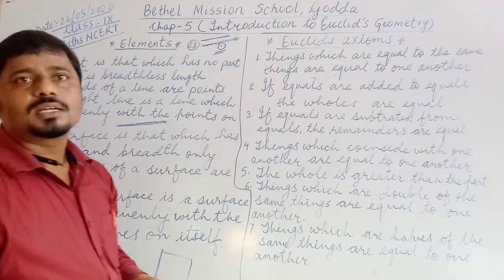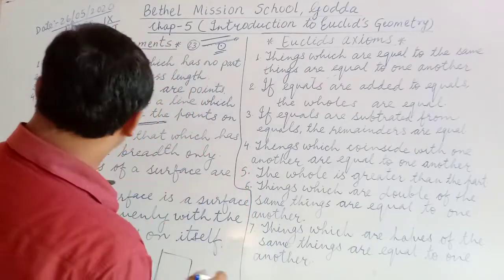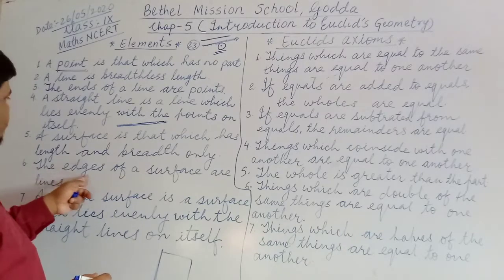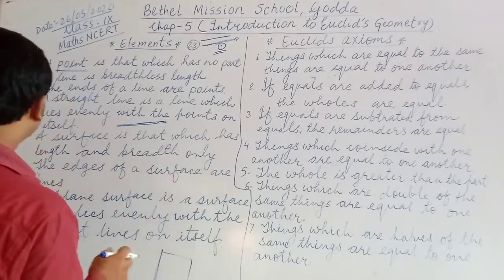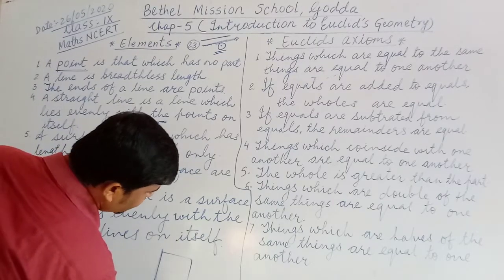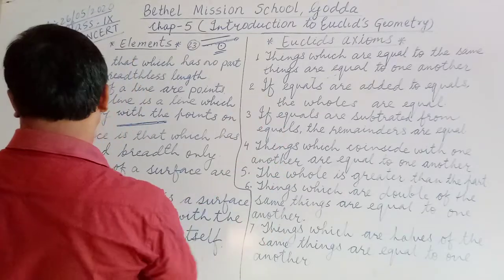All surfaces are two-dimensional figures, that's why a surface has length and breadth only. The edges of a surface are lines. You can see these are the edges, and these are lines.